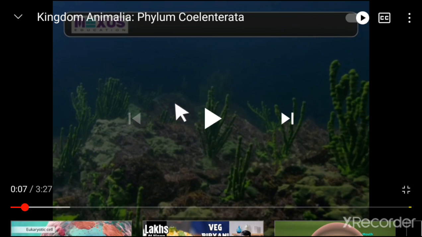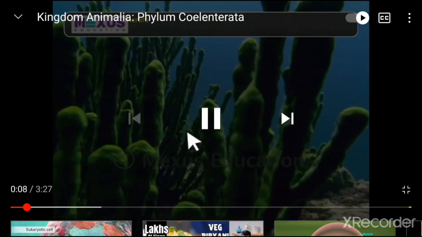Next we start with the next phylum, phylum Coelenterata. Now all the points given in the textbook and in this animated version would be taught, but along with that extra information will also be given. What you should know is the word Coelenterata comes from two words, coelom and enteron. Enteron means digestive tract and coelom is the body cavity. So first thing, see, all these are nothing but coelenterates. Let us see.